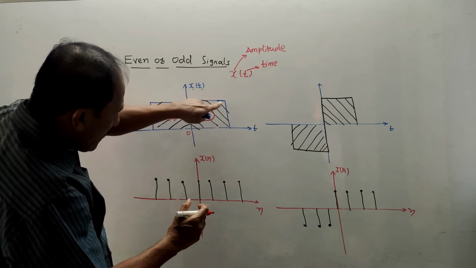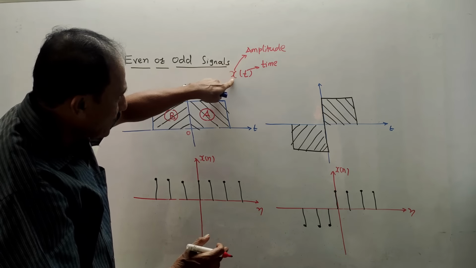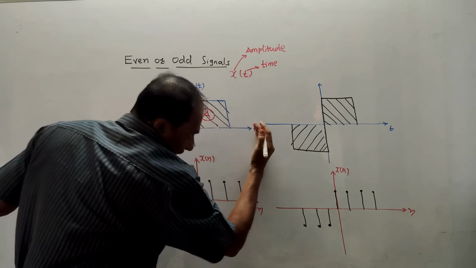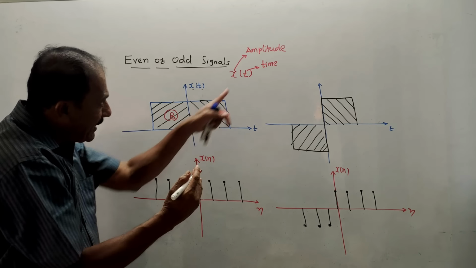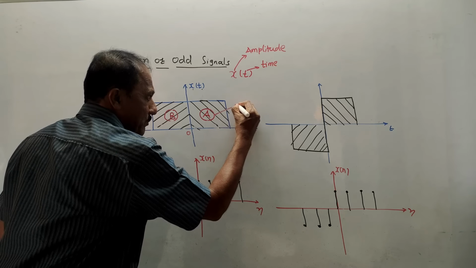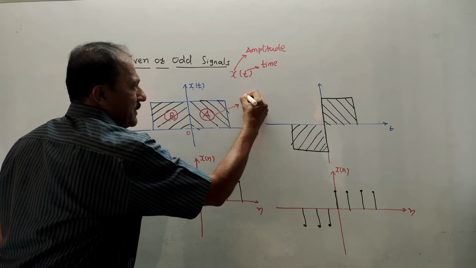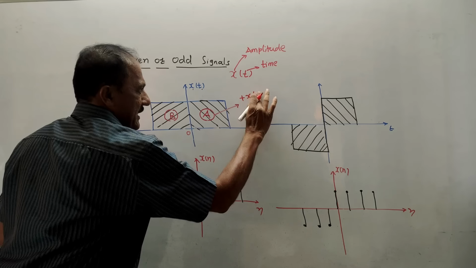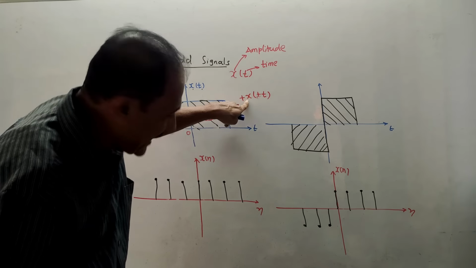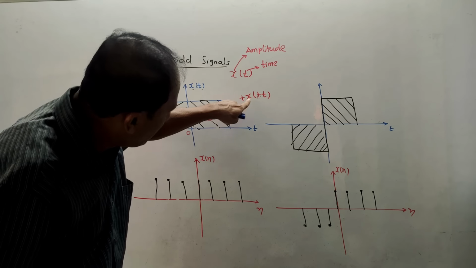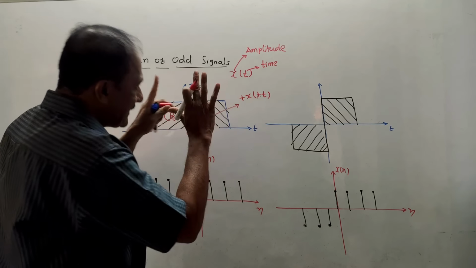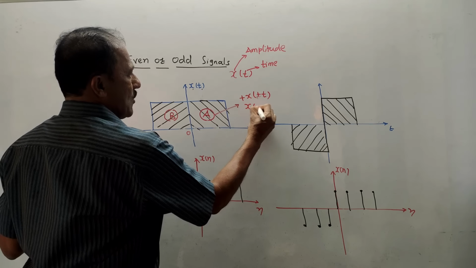So amplitude of part A is positive. Amplitude is denoted by X. Time period for part A, this is at RHS of time axis. So time period for part A is again positive. So mathematical expression for part A can be written as plus X of plus T. Why plus X? As I mentioned, amplitude is positive. So X represents amplitude, so it is plus X. Time period is also positive for part A, so it is plus T. Simply it is written as X of T.